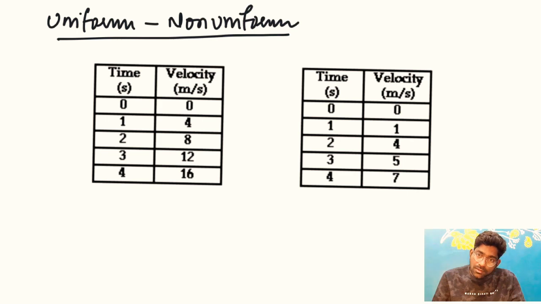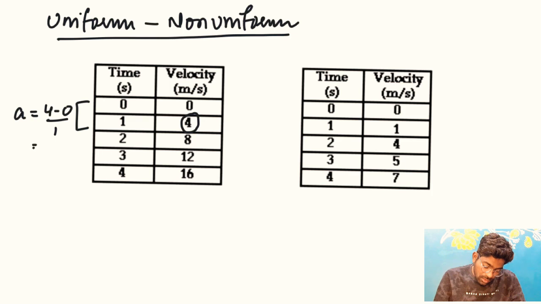What is the acceleration you can find in this particular case? If you find acceleration from here to here, how much are you going to get? Change in velocity. What is the final velocity? 4. What is the initial velocity? 0. What is the time? 0 to 1, 1 second. So you will get acceleration as 4 meters per second squared.